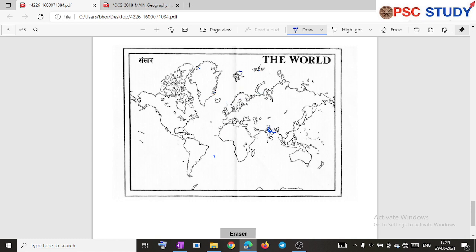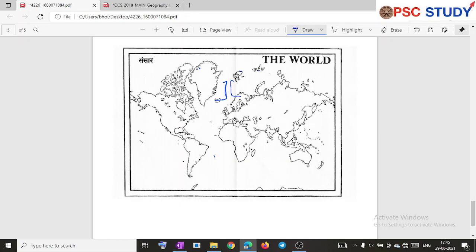And the second thing, for a mountain range, what you can do is, for a peak you can draw a triangle. For a mountain range, you draw it vertically if it is a vertical feature, and for a horizontal feature you draw it horizontally. For a pass, you can mention it like this.